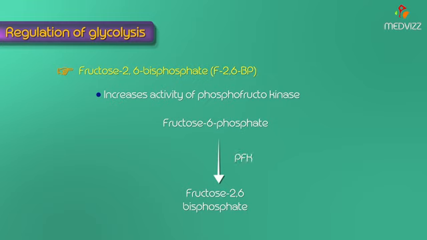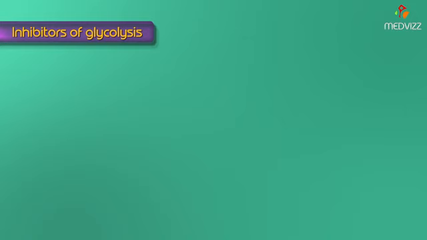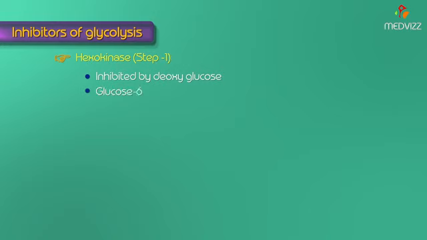And now, what is the role of insulin in the glycolytic pathway? Insulin favors glycolysis by activating the glycolytic enzymes, and in contrast, glucagon as well as glucocorticoids inhibit glycolysis and favor gluconeogenesis. Now, after discussing the regulation of glycolysis, let us see what the inhibitors of glycolysis are. First, the enzyme hexokinase, that is step 1, is inhibited by deoxyglucose, and it also has product inhibition, that is, whenever glucose 6-phosphate is accumulated, the same product inhibits the enzyme hexokinase, but this product inhibition is not seen with the glucokinase enzyme.